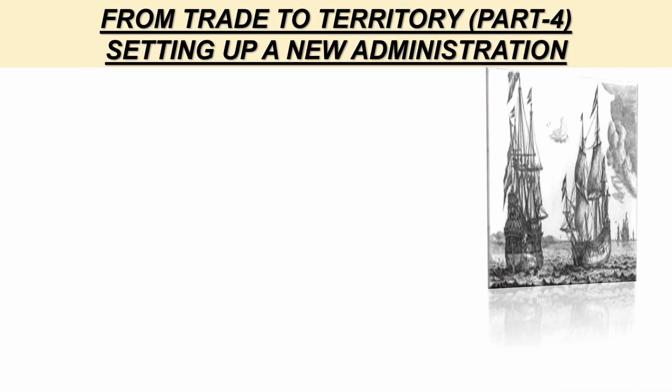From Trade to Territory is the second chapter of NCERT History Class 8. It's a long chapter, so I have divided it into 4 parts. Part 4, the final part, is about setting up new administration.